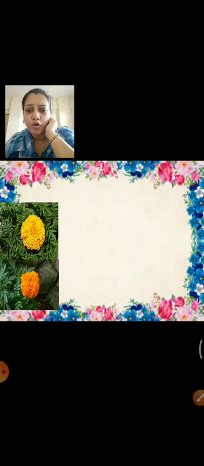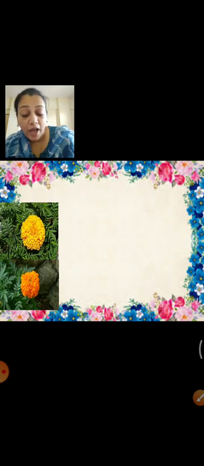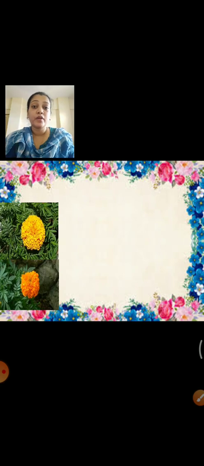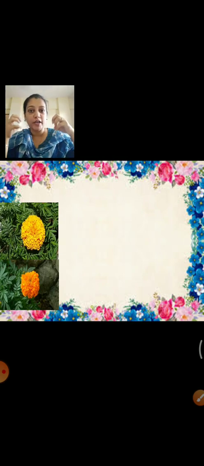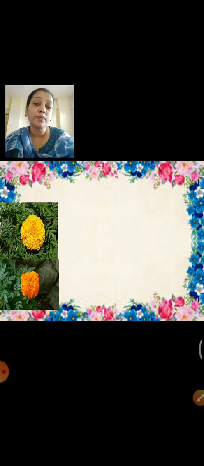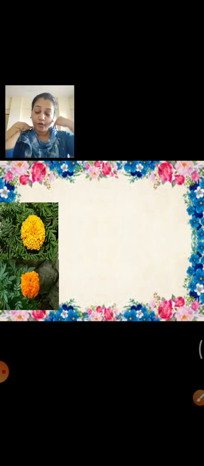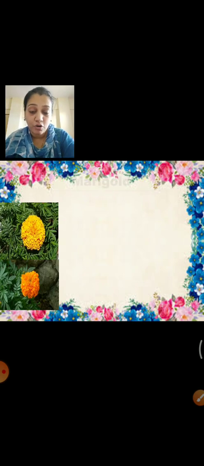Next. What is our next flower? Anyone guess? Oh, I have seen this flower so many times at my home. I use this flower while making toran. I make toran for my house. During a function, during some occasion, I make toran and hang it outside my door. And I also use this in front of my God, in a temple also.